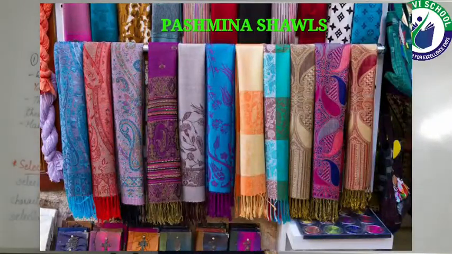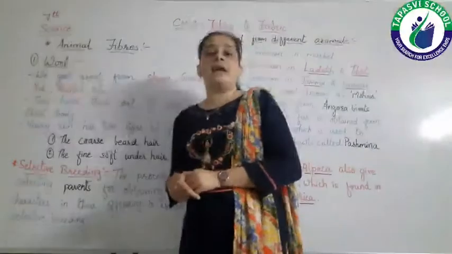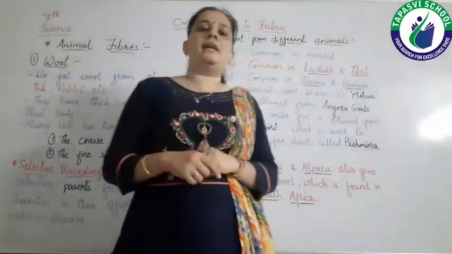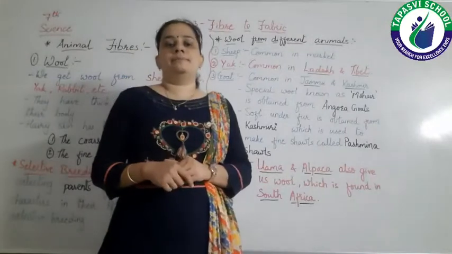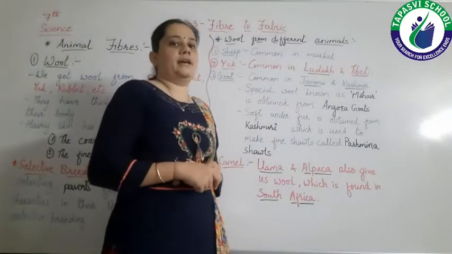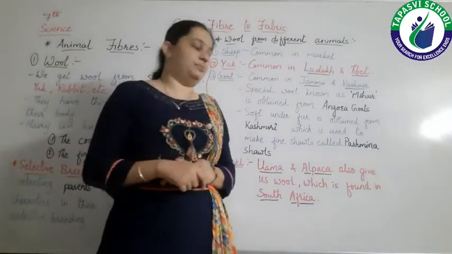These pashmina shawls are very costly and they have very fine woolen fibers, which we generally get from Jammu and Kashmir.